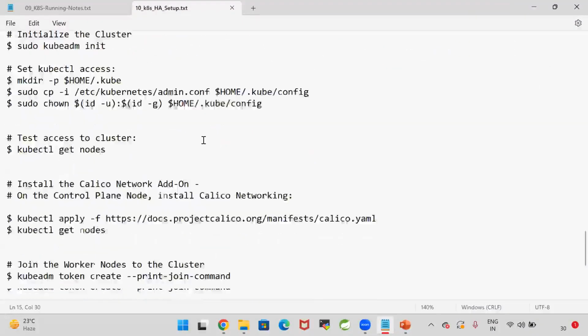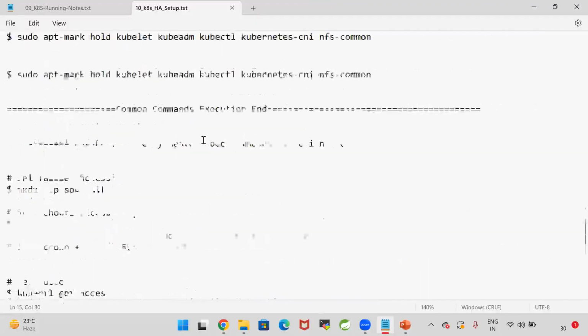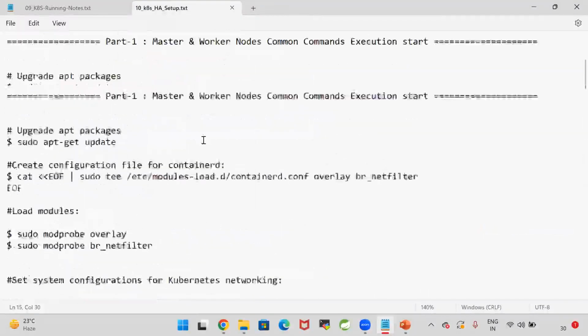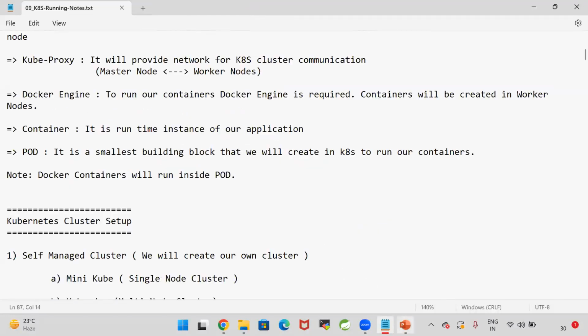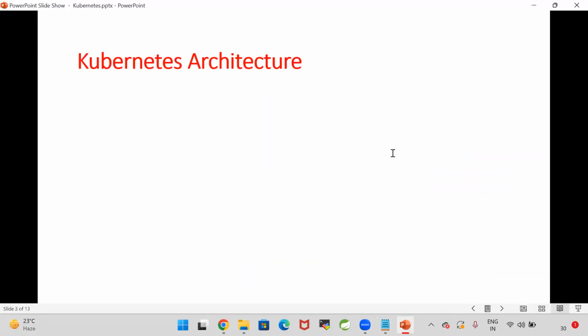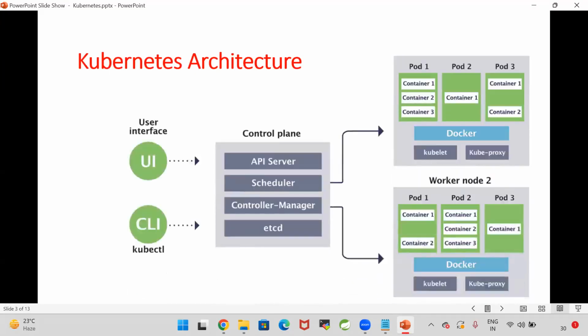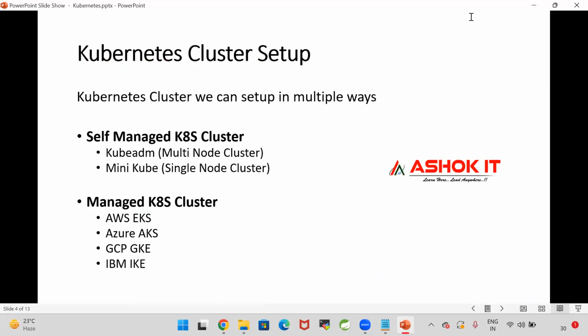People make a lot of mistakes with the Kubernetes cluster setup, so these commands we need to execute very carefully. That's why currently I'm not going with the KubeADM cluster. I'm going with the AWS EKS cluster. AWS EKS cluster is nothing but a managed Kubernetes cluster. So here I will go for the AWS EKS cluster.